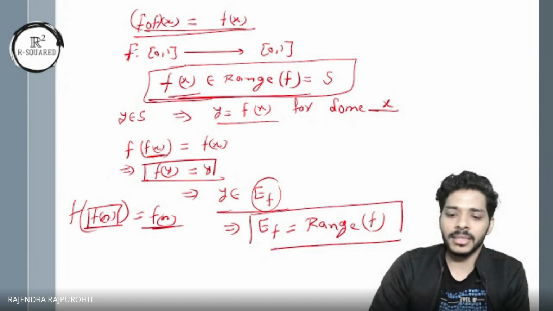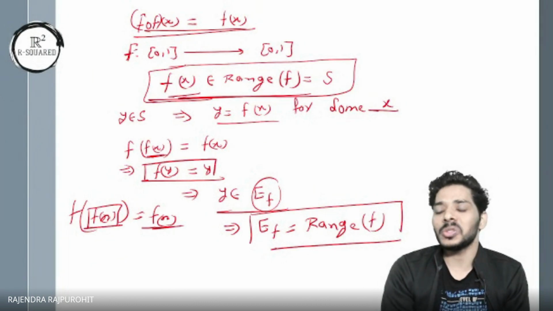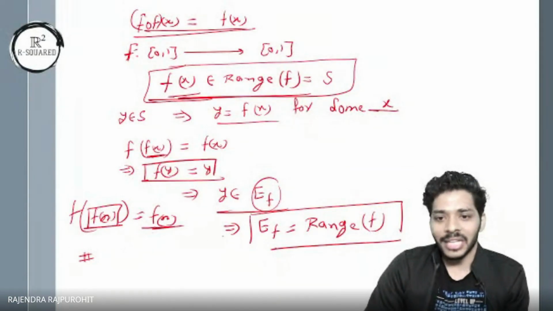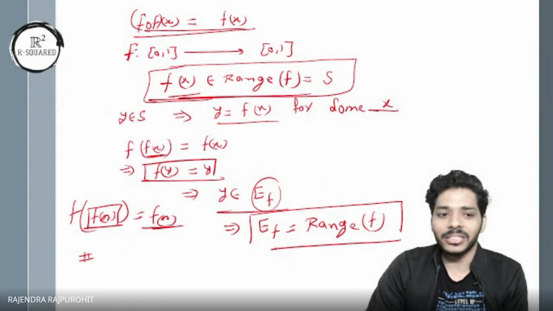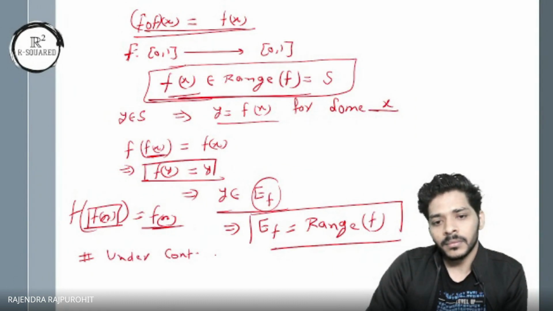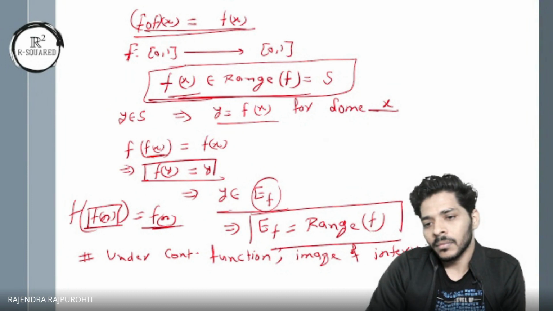Now you tell me, if you have a continuous function and you have the closed interval [0,1], the image of the closed interval [0,1] will be an interval or not? It will be a closed interval, a closed and bounded compact set, right? So now I use the result for continuous functions, that under a continuous function, the image of an interval is an interval.